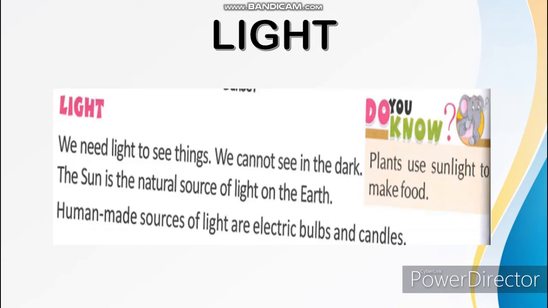Now we are learning how we get light. We need light to see. We cannot see in the dark. The sun is the natural source of light on the earth. Human-made sources of light are electric bulbs and candles. If power goes, we use candles or an emergency lamp. But the sun is the natural source of light on the earth.